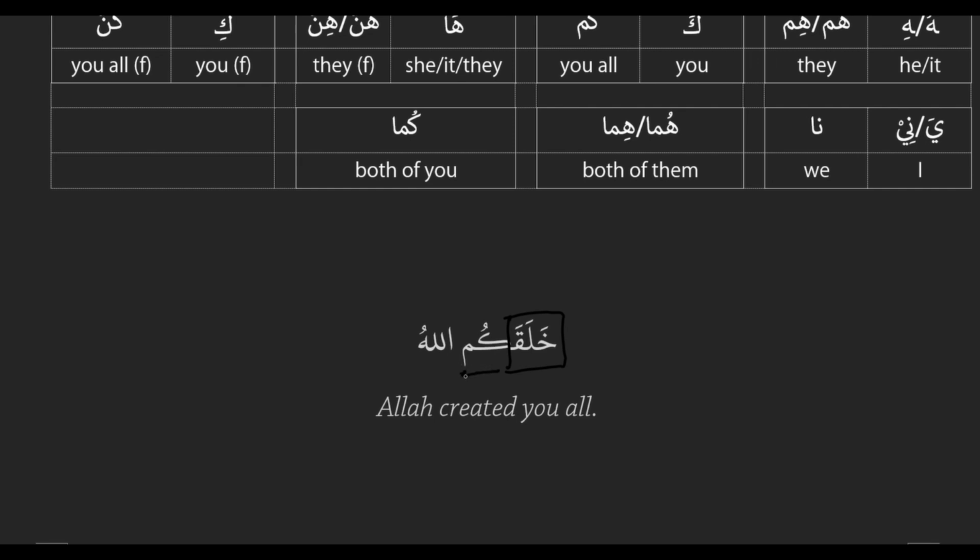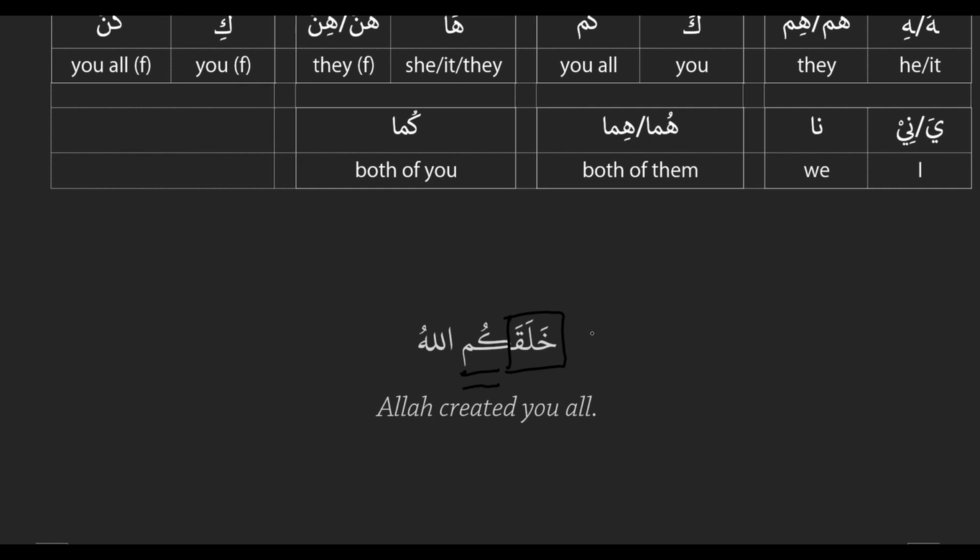Good. So kum is going to be a receiver, even though we don't see a receiver label on it. Yes, because pronouns don't take labels, right? The way we know that they're receivers is by the fact that they're attaching to an action. So kum is attached to khalaqa, which is an action. So automatically we know that it's a receiver.